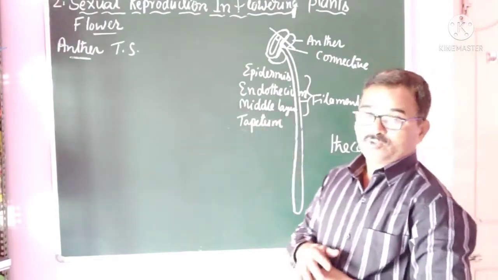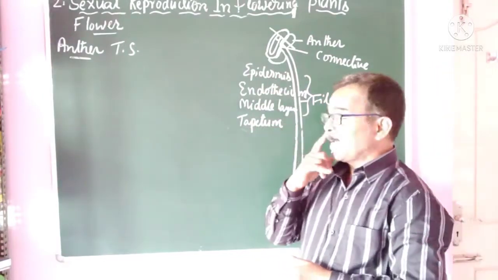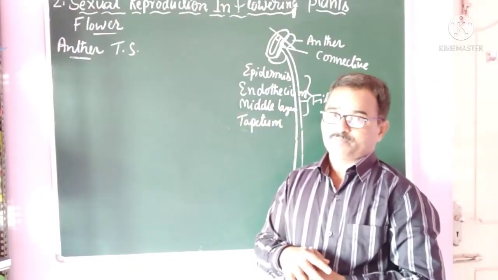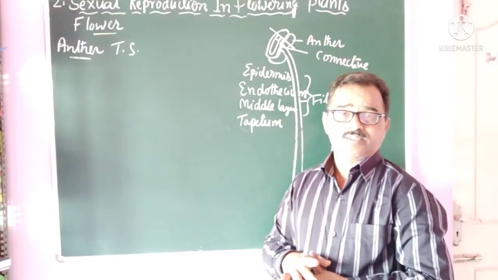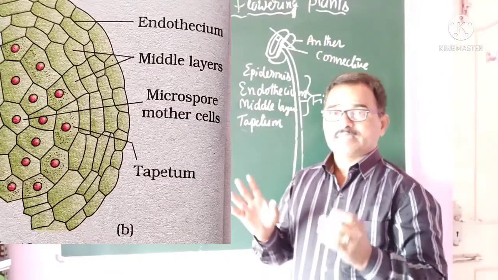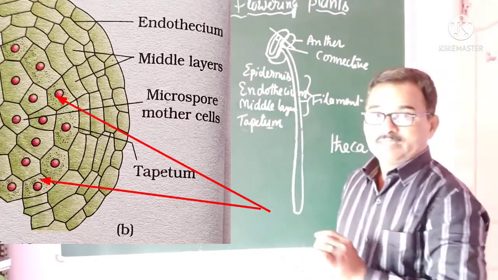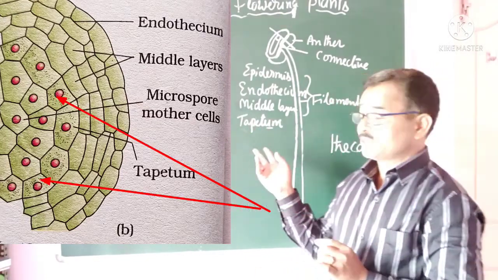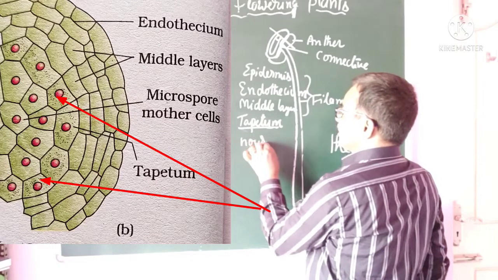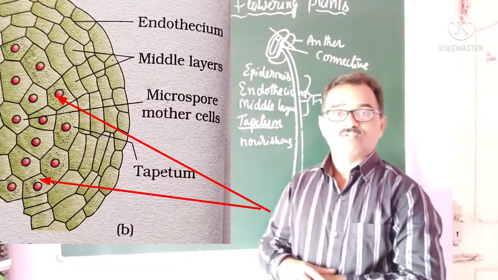Next, tapetum. Tapetum is the innermost wall layer of the microsporangium or young anther, which plays an important role in microsporogenesis, because during microsporogenesis, microspores are produced through meiosis. For that purpose, they require some amount of energy. That energy is supplied by this layer. The process of supplying energy for any particular process is called nourishing. So tapetum plays a very important role in nourishing the developing pollen grains, because it has reserve food material.